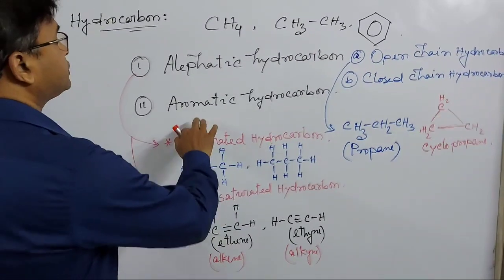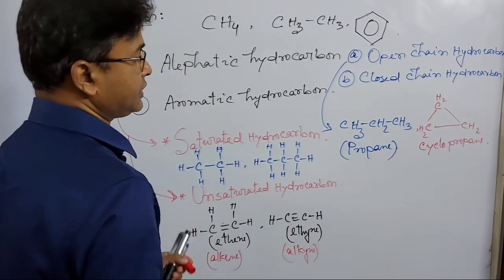Now come to another point, aromatic hydrocarbon.